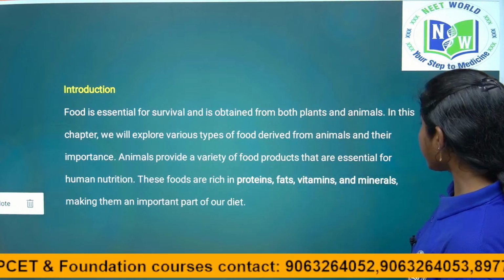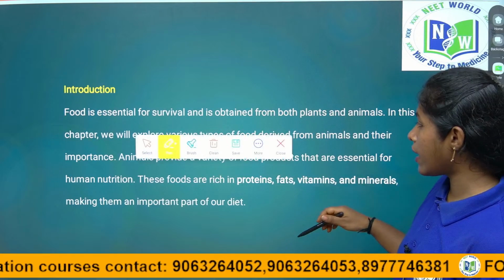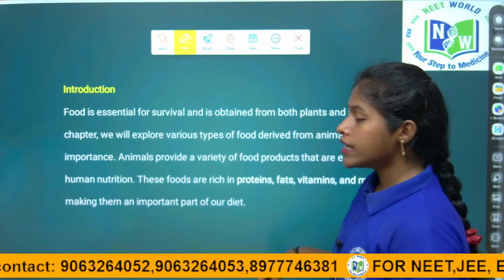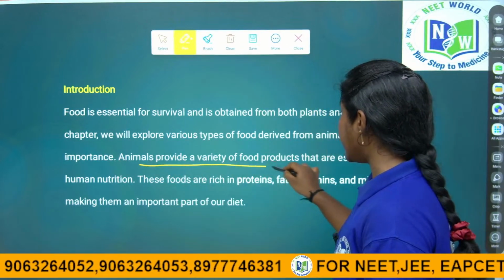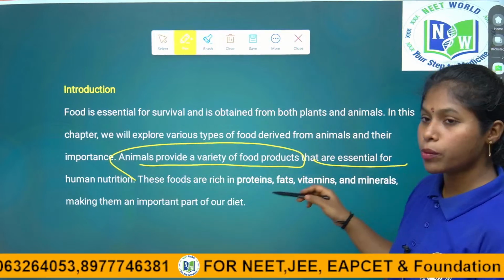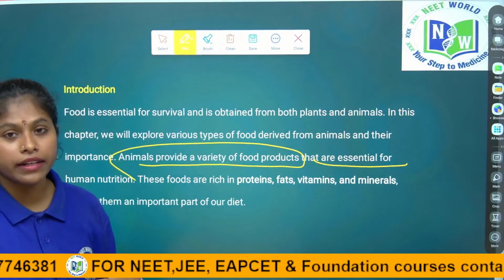So, in this chapter we are mainly looking at both plant uses and animal uses, right children. Animals provide various food products that are very essential for human nutrition. For our nutrition we take different types of foods.